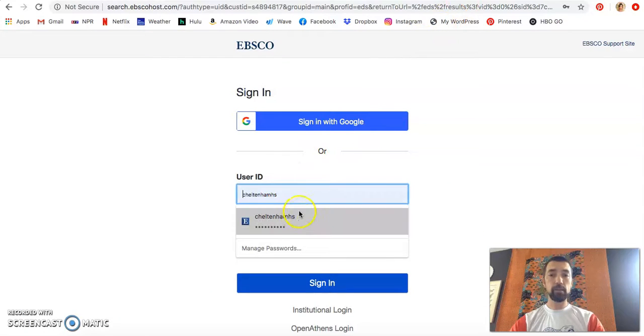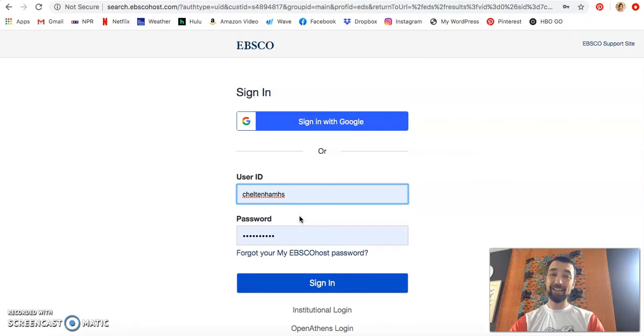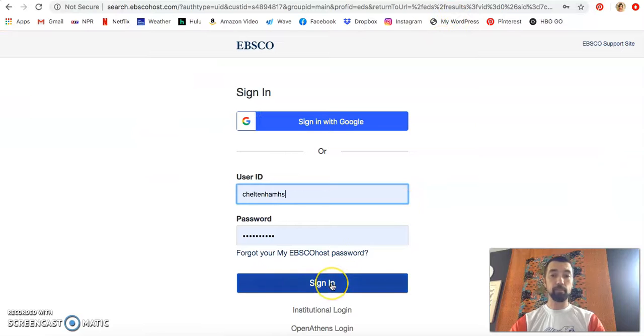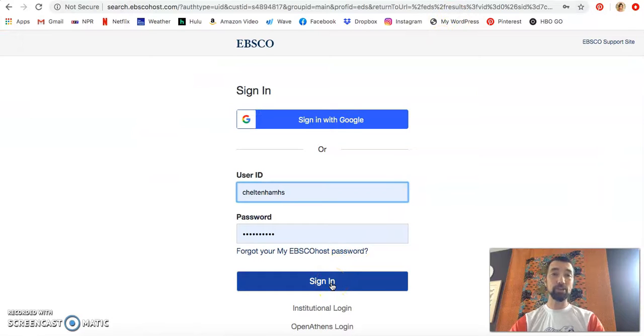I'm going to log in here with it. The username is CheltenhamHS, and I can't tell you the password here on this video because it'll be a public-facing video and that would violate copyright. So please go back to this password access right here, and you'll be able to get the password. You could also email me at tcook@cheltenham.org. If you are emailing from your cheltenham.org email account, I'll be able to reply back to you with the password. Once I click sign in,